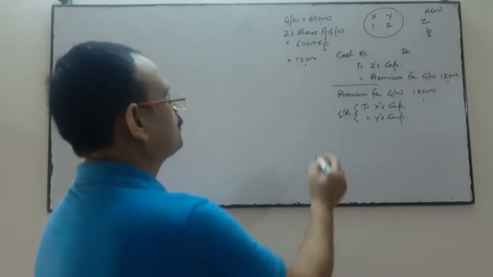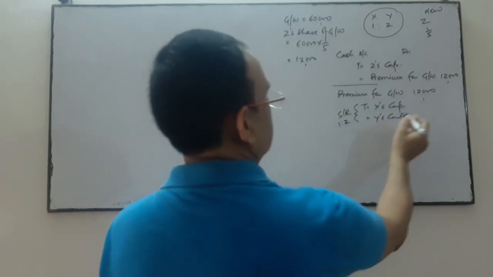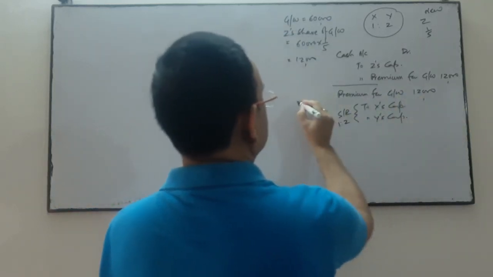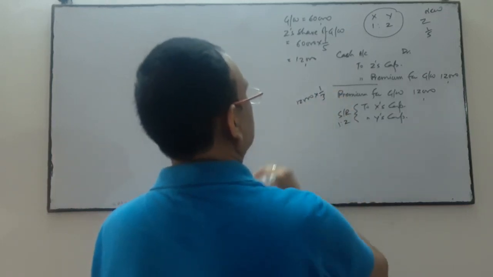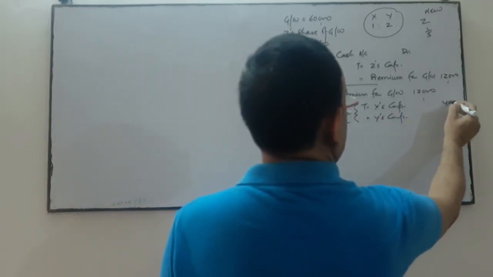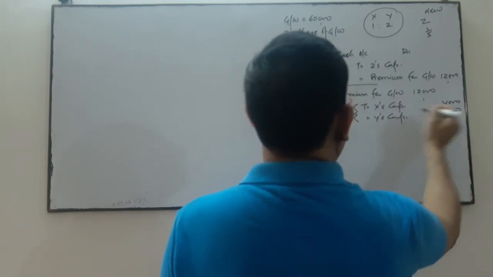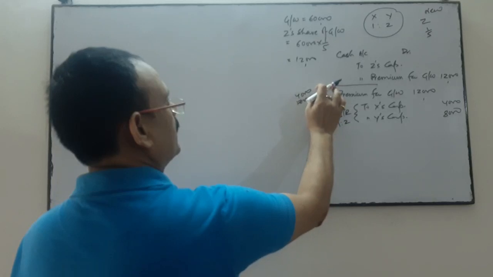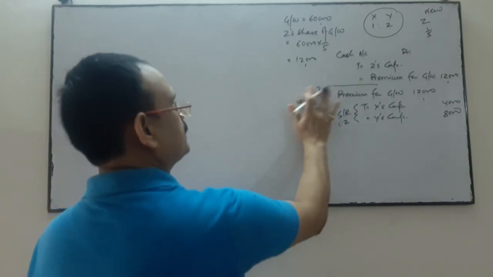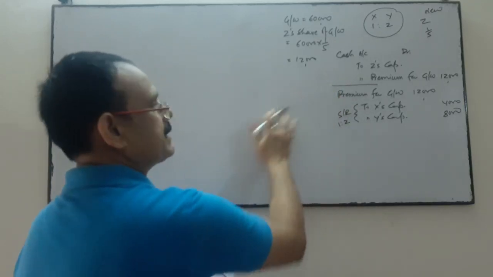No need to calculate. So this 12,000 will be divided in the ratio 1:2, 1/3 and 2/3. So 4,000 and 8,000.